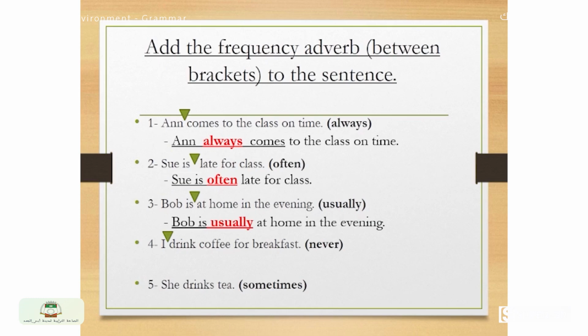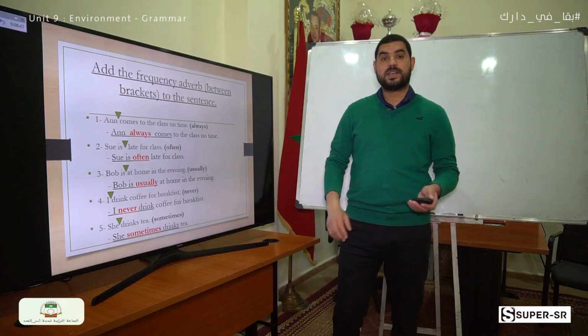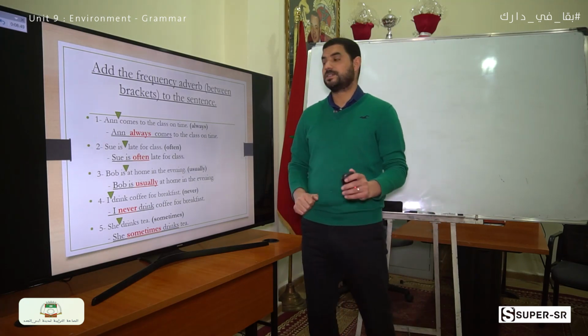Number 4, never drink. Yes, I never drink coffee for breakfast. She drinks tea sometimes. We place the adverb of frequency between the subject and the verb. It gives: she sometimes drinks tea. Excellent. Good job.